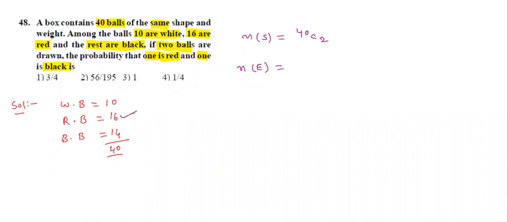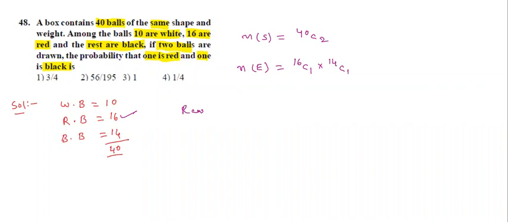Red color, how many are there? 16. Out of 16, 1 can be selected. Then black ball. Black, how many are there? There are 14 balls. Out of 14, 1 can be selected. These are the favorable cases.